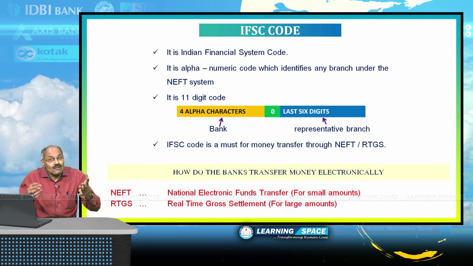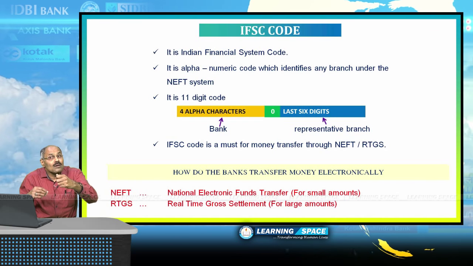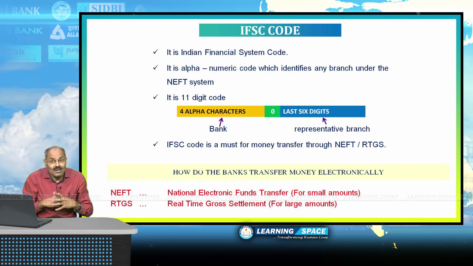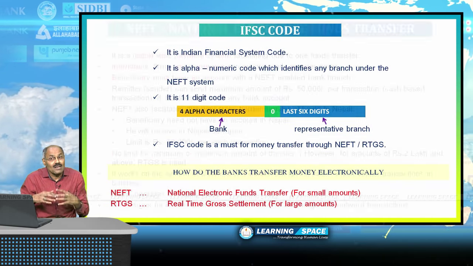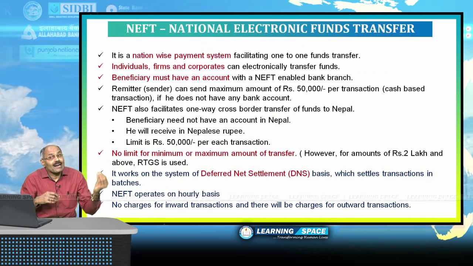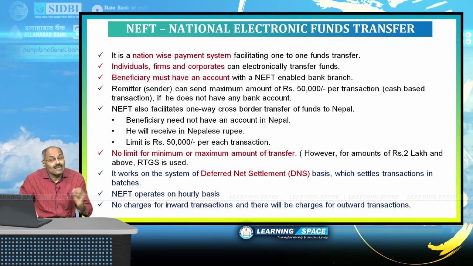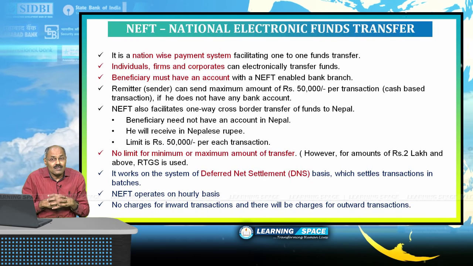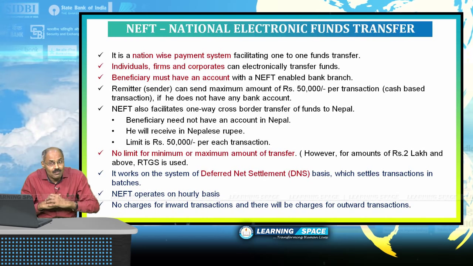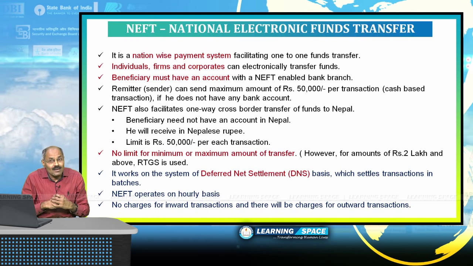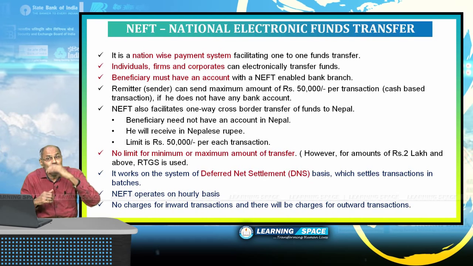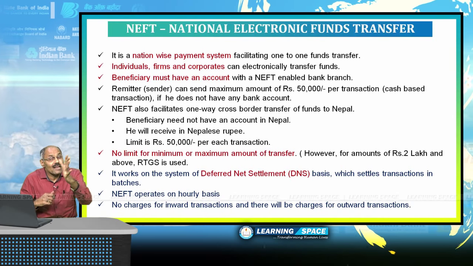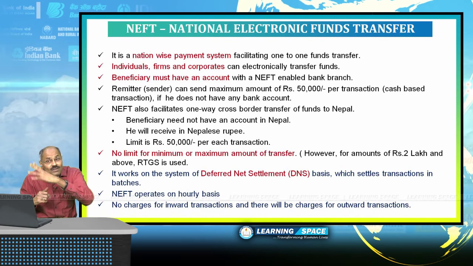So this is a must when banks transfer money through RTGS or NEFT. These are electronic transfers, NEFT and RTGS. What is NEFT? National Electronic Fund Transfer, and RTGS is the Real-Time Gross Settlement. Let us look at NEFT. As per the RBI circular, minimum is not mentioned, maximum is not mentioned, but normally up to rupees 2 lakhs, less than rupees 2 lakhs, funds transfer takes place by NEFT. NEFT is National Electronic Funds Transfer.